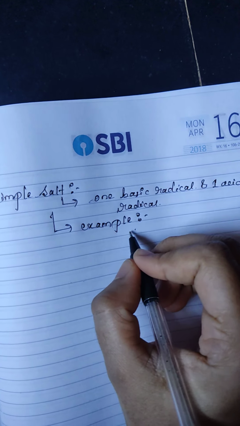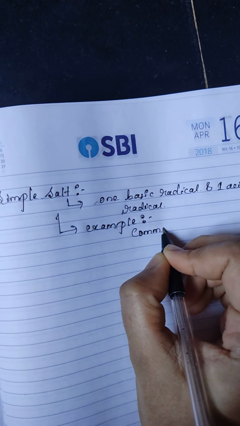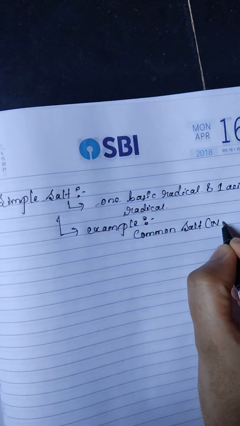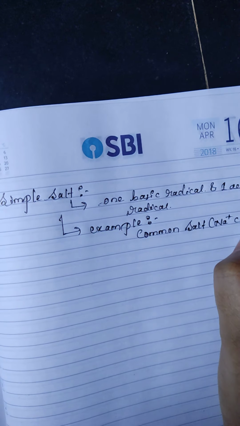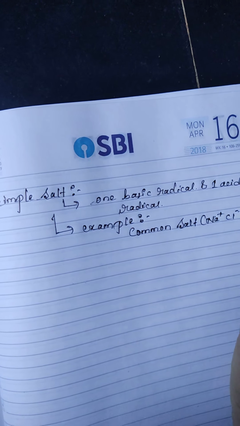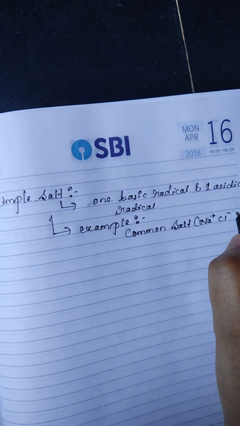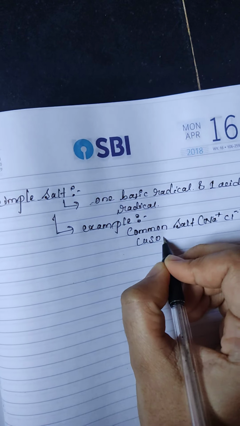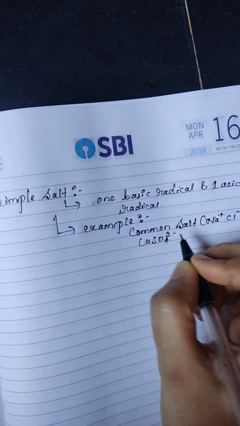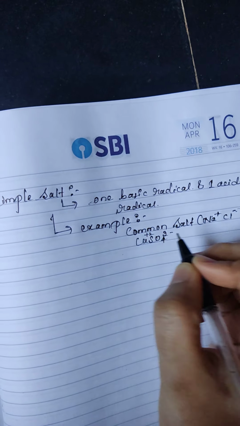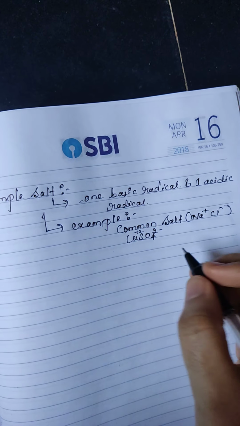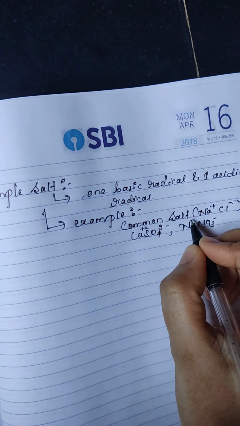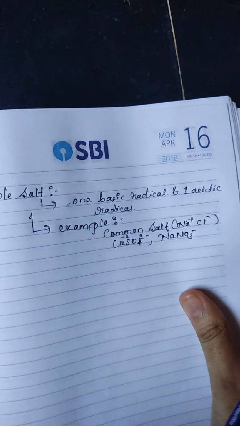Common salt, which is sodium chloride, Na plus, one acidic and one basic radical. Another one is copper sulfate, with 2 plus and 2 minus charges. Next one is sodium nitrate, Na plus, NO3 minus.